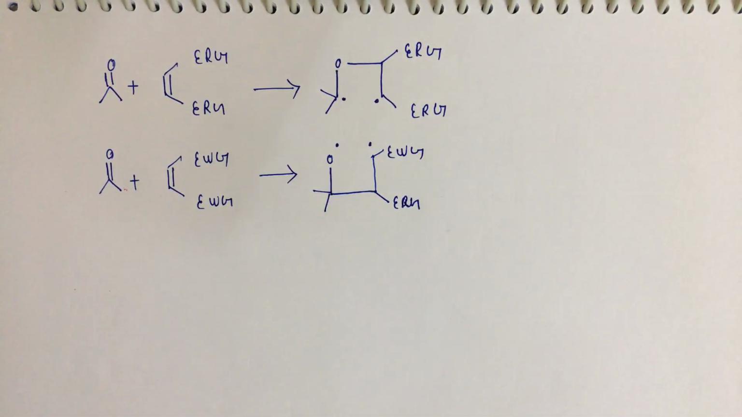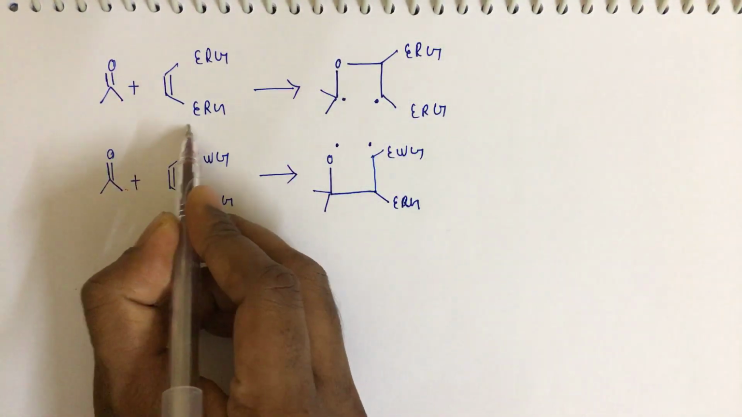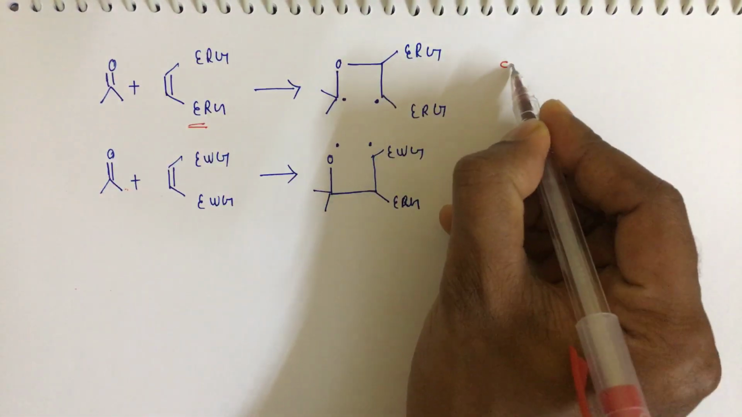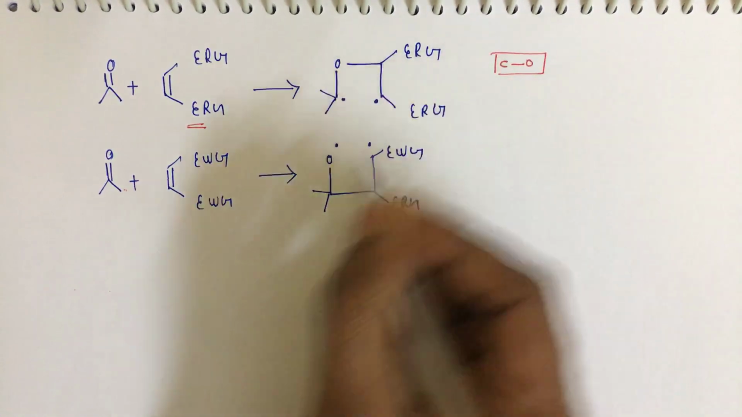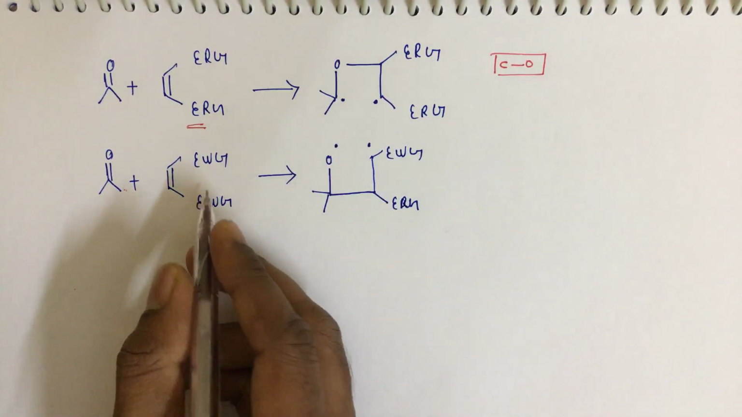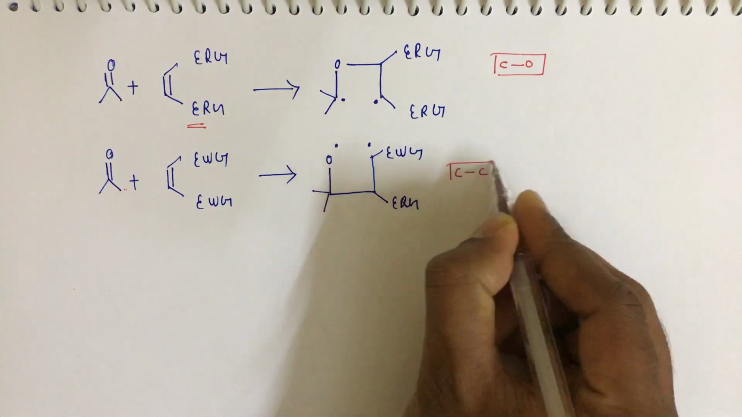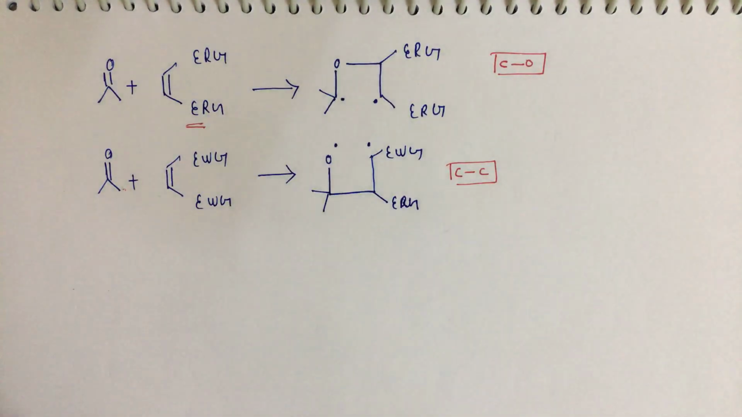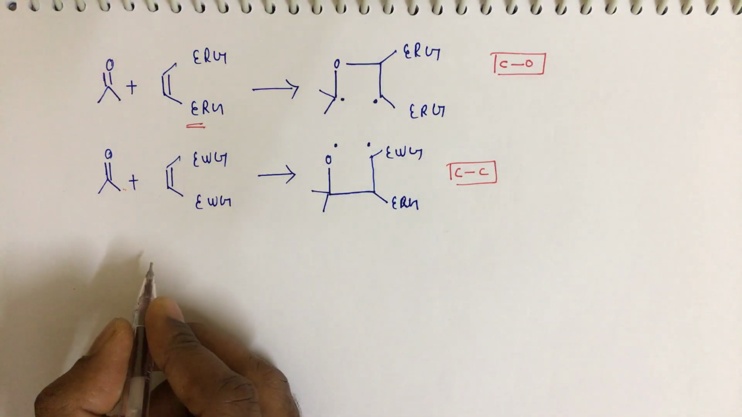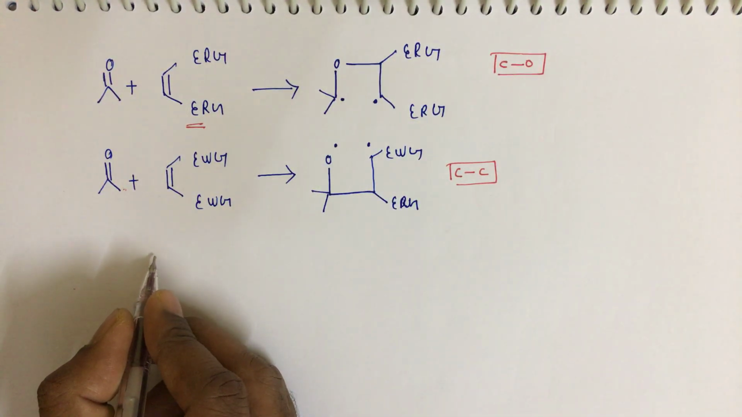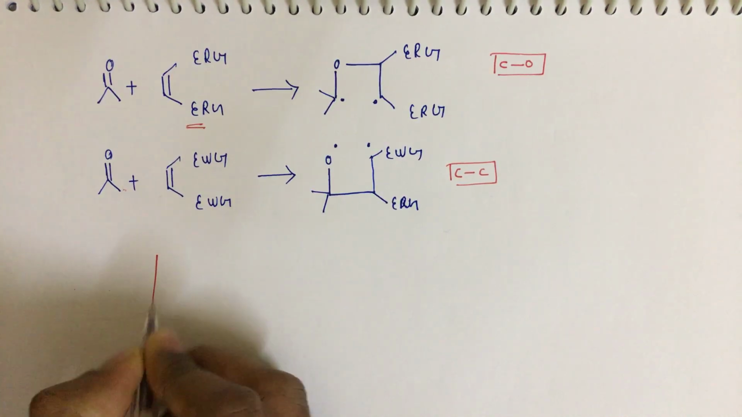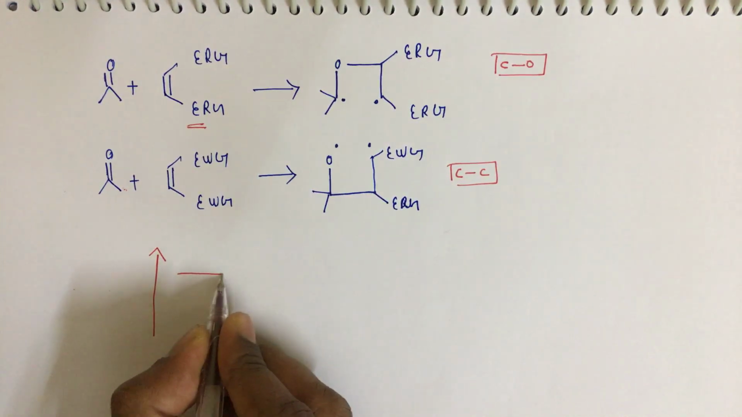Okay, when the olefin is electron rich, at that time the CO bond is forming first. When the olefin is electron deficient, in that case the CC bond is forming first. So let's see the MO diagram, for carbonyl and olefin. So this is for carbonyl.